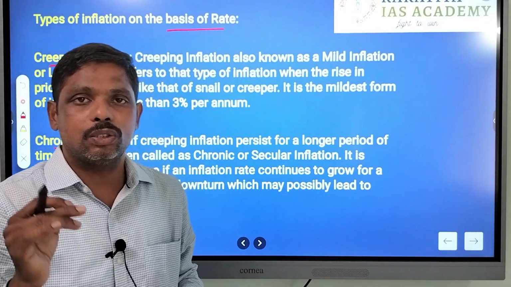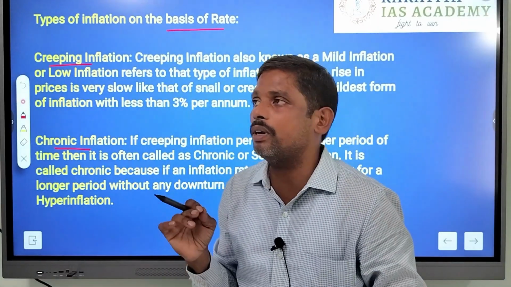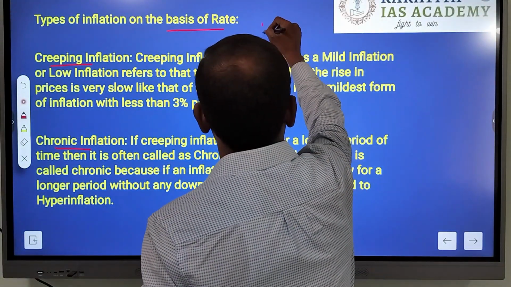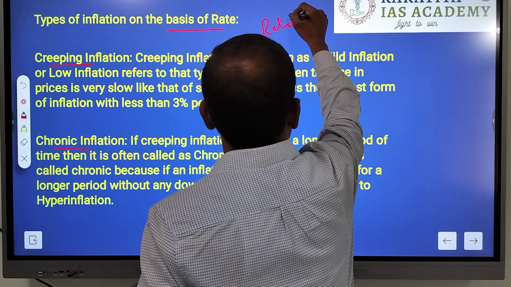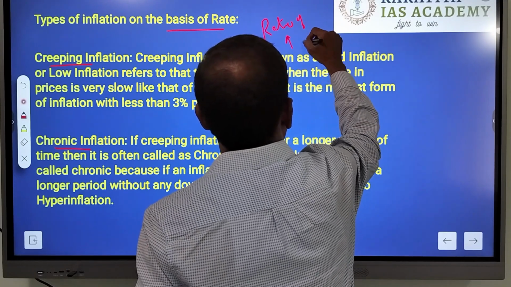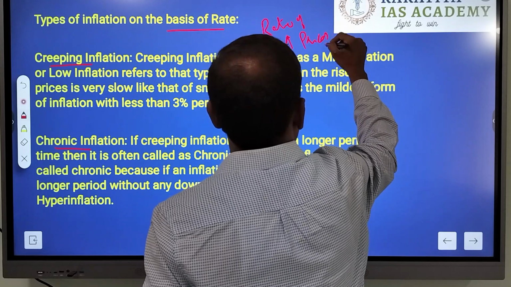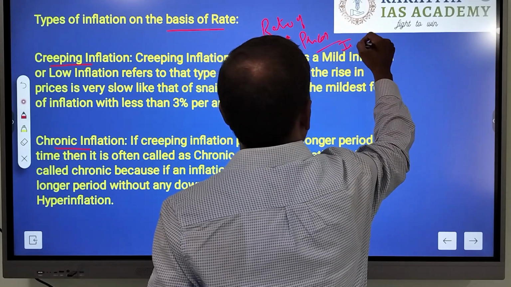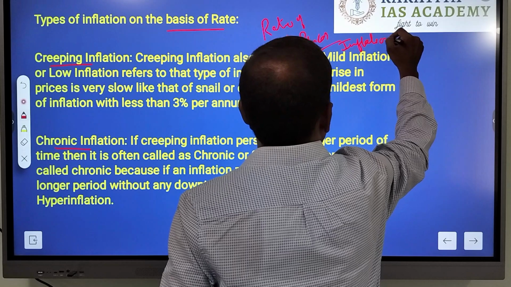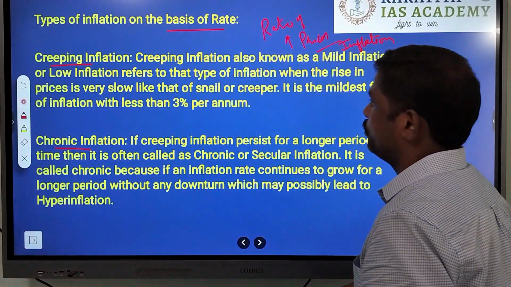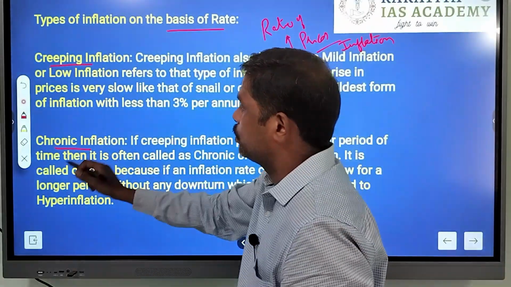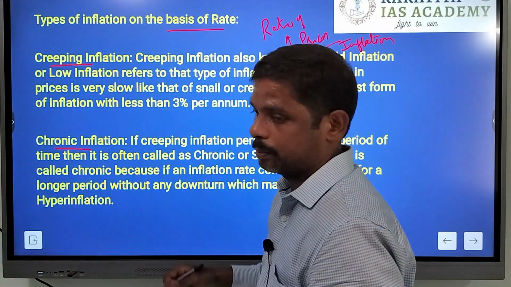This categorization is based upon the rate of increase in prices, or rate of increase in inflation. So based upon this rate of increase in inflation, it is categorized into different types.